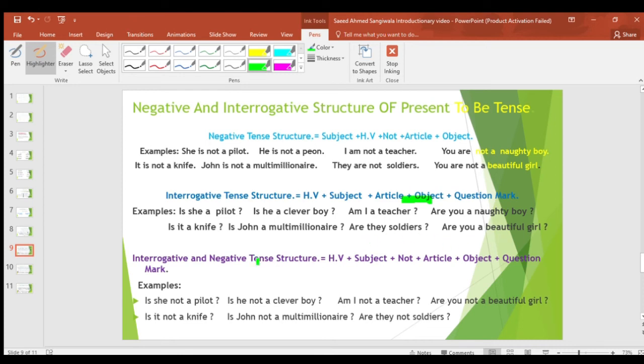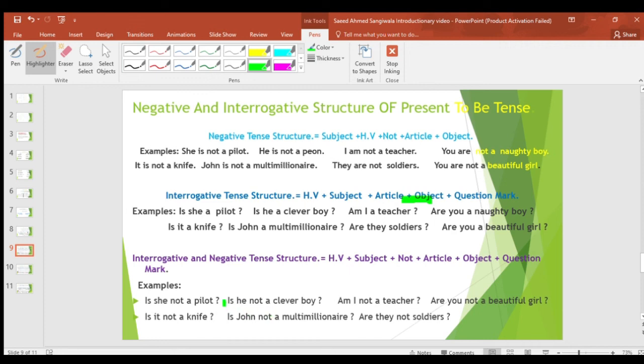Then we discuss the interrogative and negative structure. First we put the helping verb plus subject plus not plus article plus object plus question mark. Examples: is she not a pilot? Is he not a clever boy?